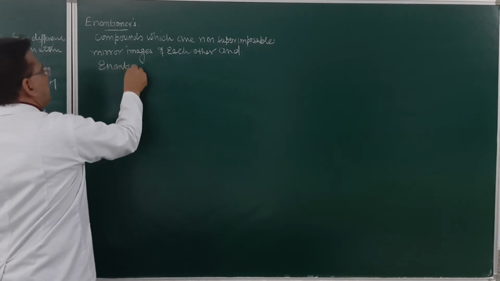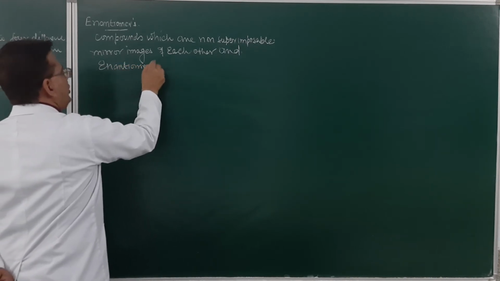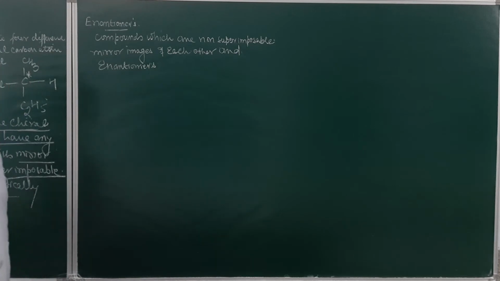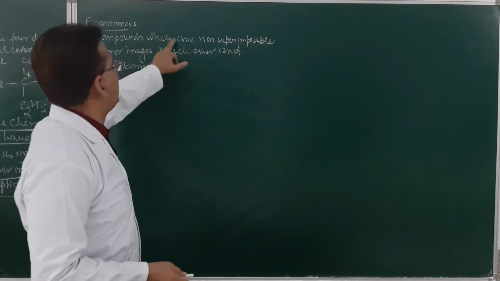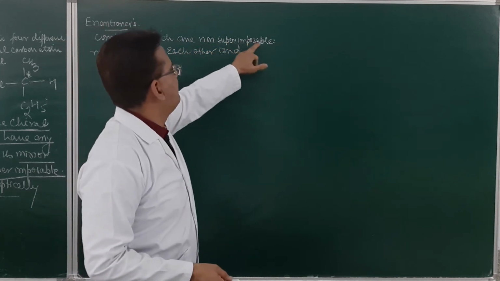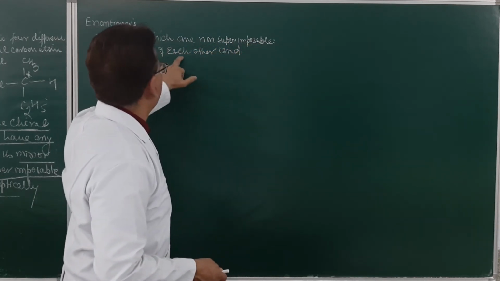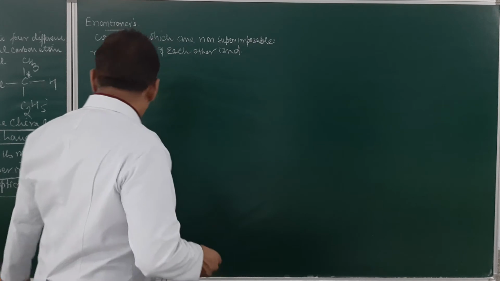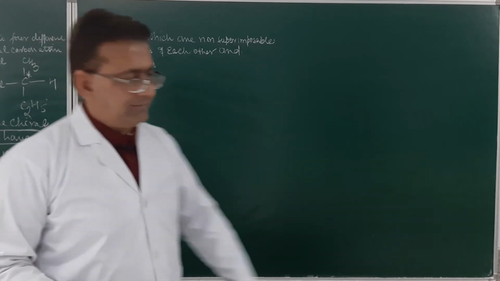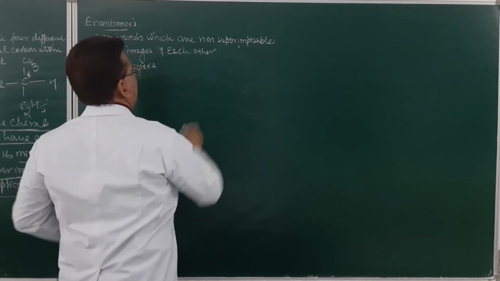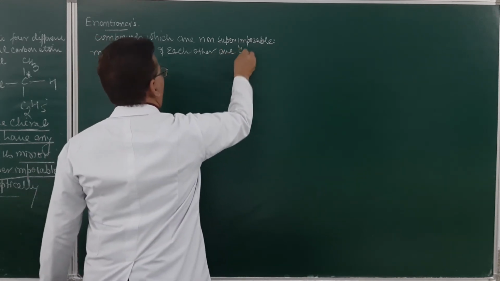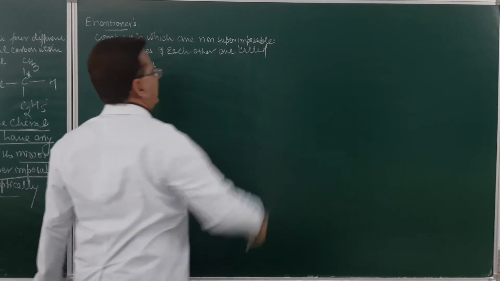In fact, when I say they are non-superimposable mirror images, they will be optically active. So, compounds which are non-superimposable mirror images of each other are called enantiomers. These are called enantiomers.